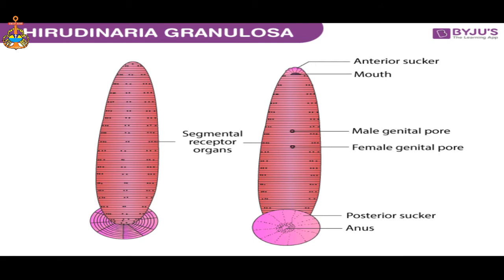They lie ventrally on the last annulus of each segment from 6 to 22. The male genital pore is a mid-ventral opening situated between the second and third annuli of the 10th segment. The female genital pore lies mid-ventrally between the second and third annuli of the 11th segment.